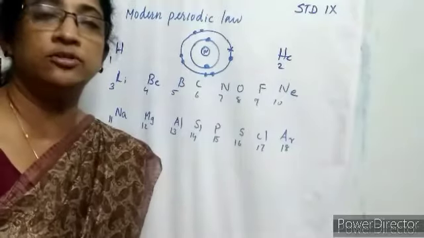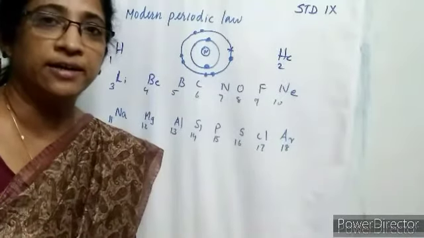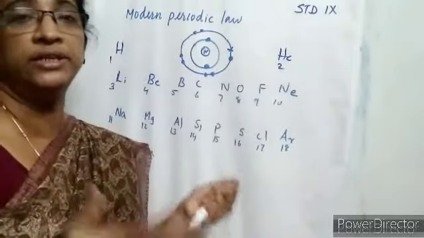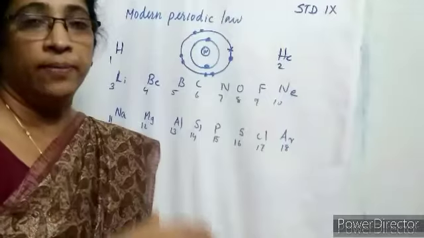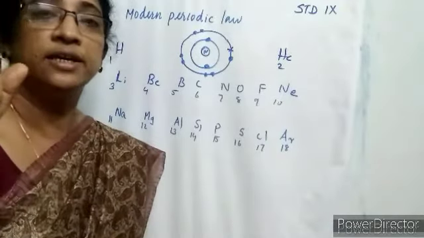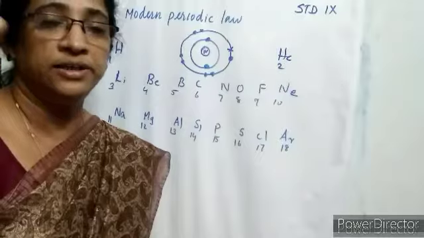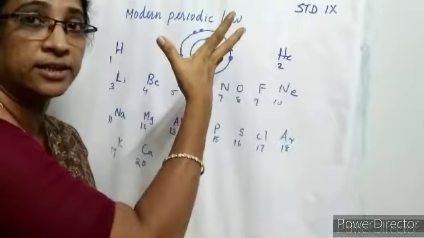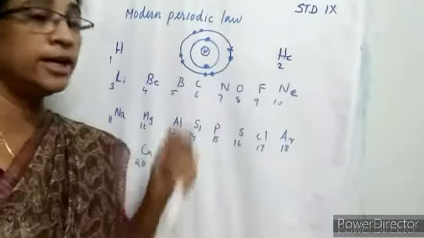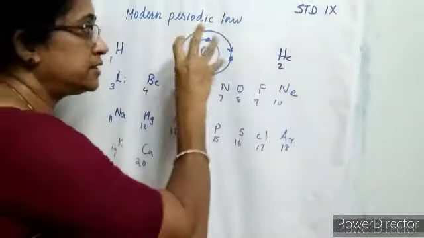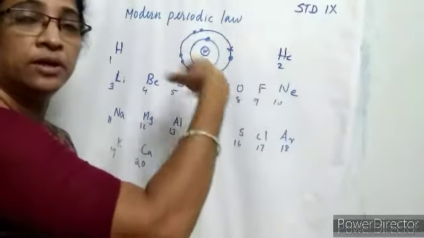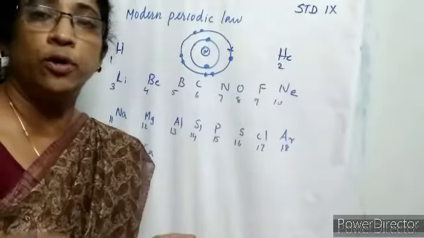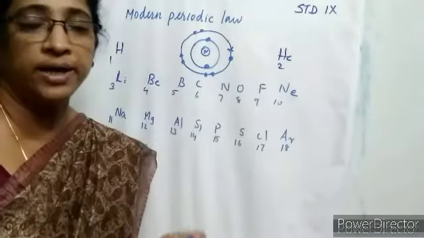So why does the atom accept an electron? This atom accepts an electron to attain a stable electronic configuration. When stability increases, the energy of the atom decreases. We know that stability and energy are inversely proportional. When stability increases, energy decreases. When stability decreases, energy increases. This atom with 7 electrons has high energy. So by accepting an electron, the total energy of the atom decreases, and the excess energy is released to the surroundings. The amount of energy released when an atom accepts an electron to form an anion is called electron affinity. Learn the term by heart.